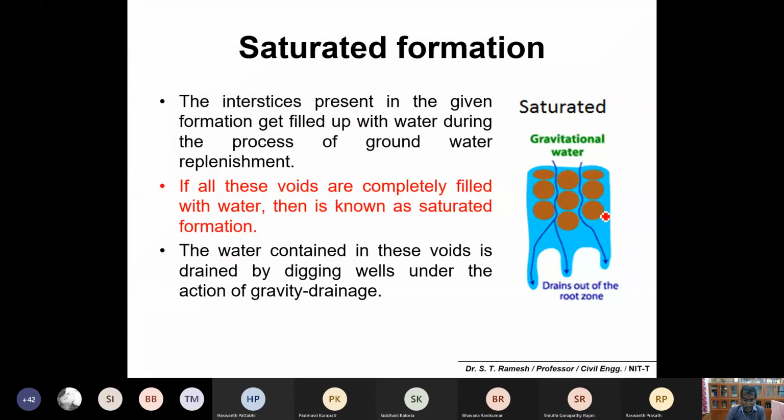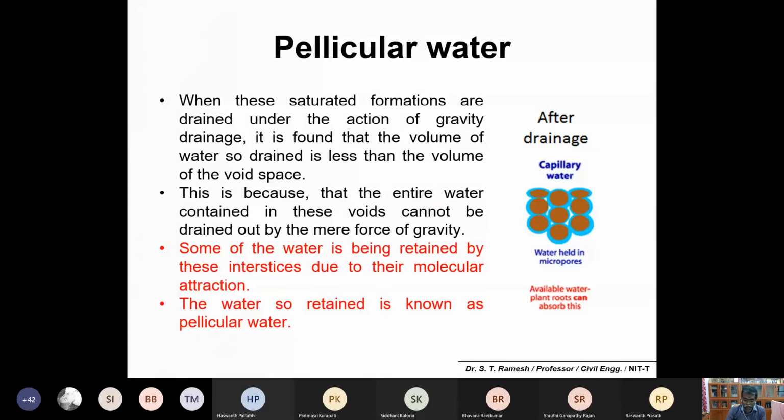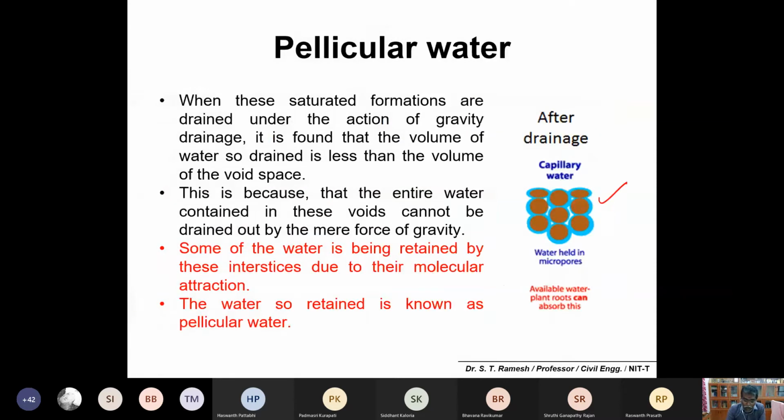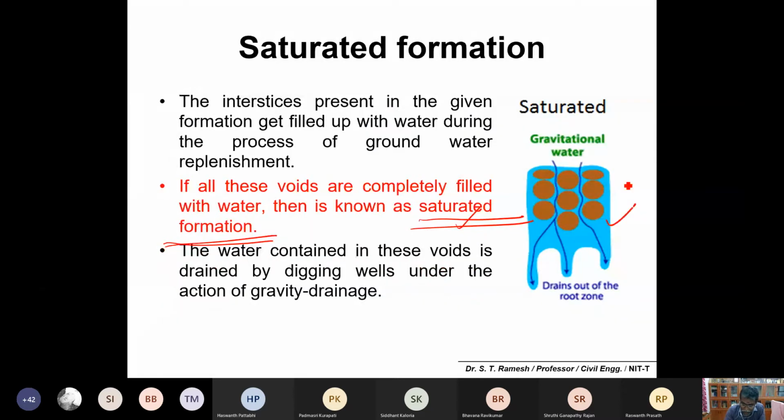Before that, you are to be familiar with two different concepts. Number one is saturated water formation. Another one is pellicular water formation. Please make a note on these two. These points are very important. Saturated formation, and the second one is pellicular water. These conditions you are already familiar with. What is this?